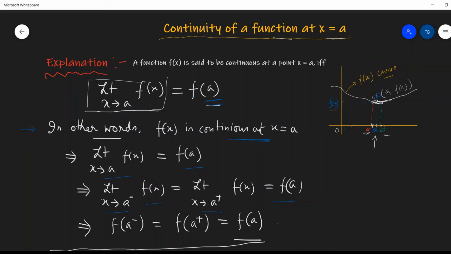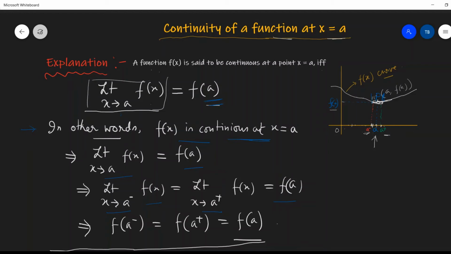This value whatever it may be, this value, and this value, f(a), all of these three values should be same. If it is same, then we can say that f(x) is continuous at x equals to a, otherwise not. So try to understand the meaning.